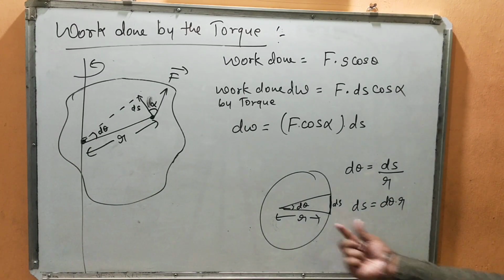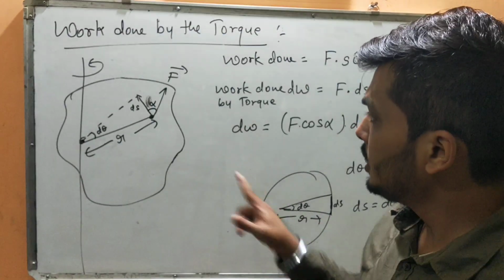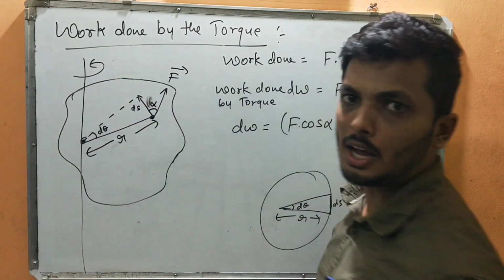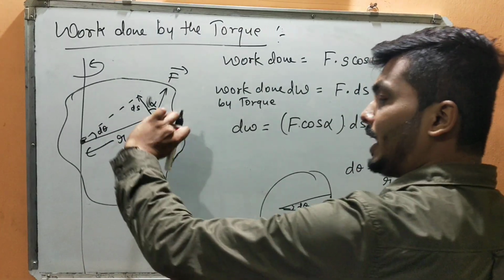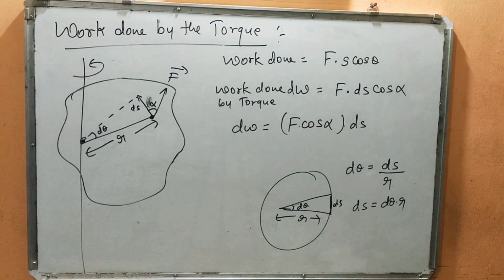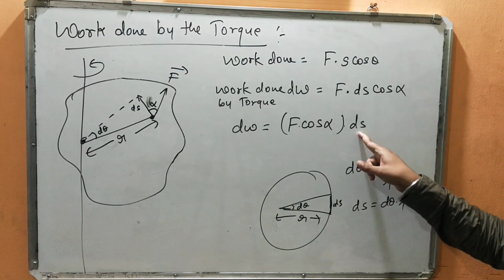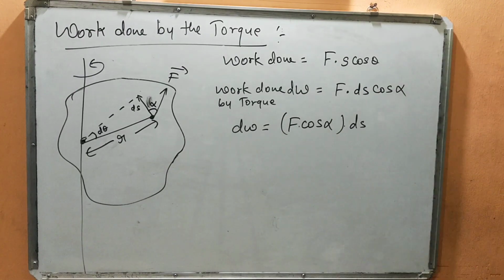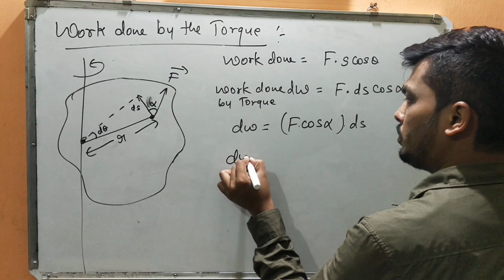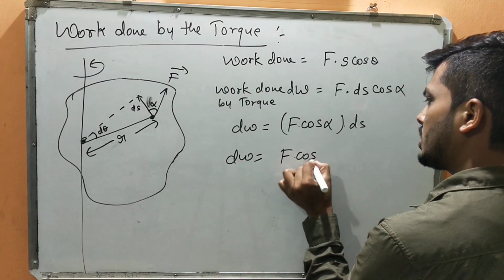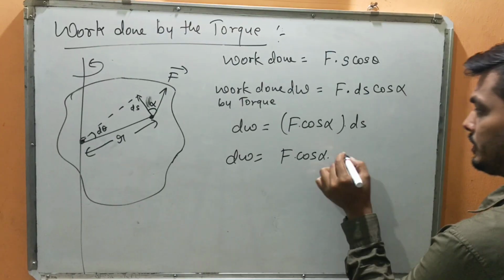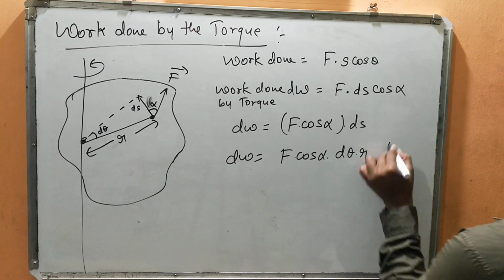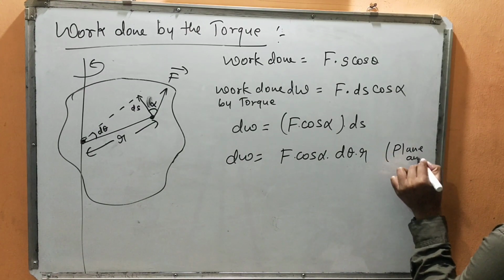You can copy this somewhere. This is the definition of plane angle. You can apply it here. This is a small displacement ds, this is the radius, and this angle theta is known as the plane angle, given by ds by r. So I want ds. Instead of ds, I'll write r d theta. So dW equals F cos alpha, and instead of ds, what should I write? d theta into r. Have you understood? This is from the definition of plane angle.